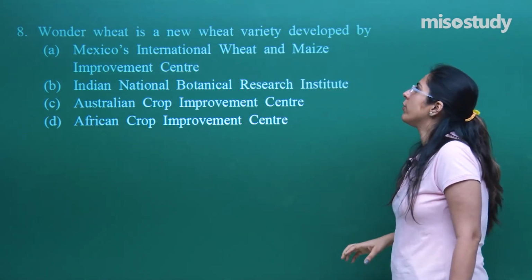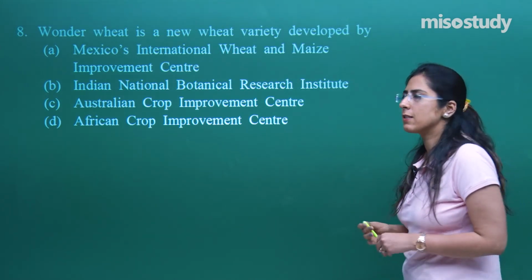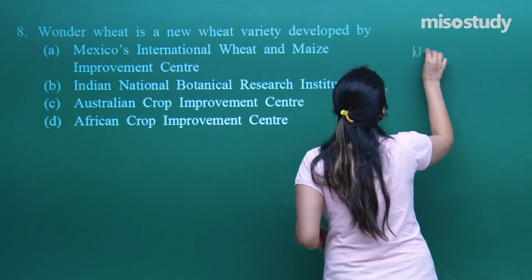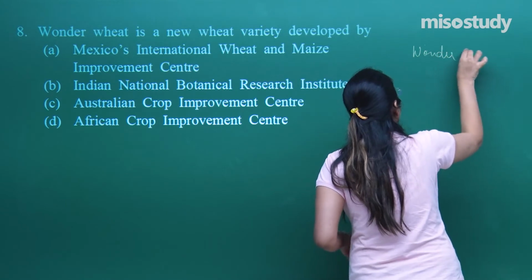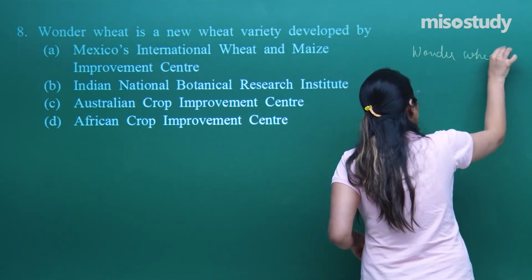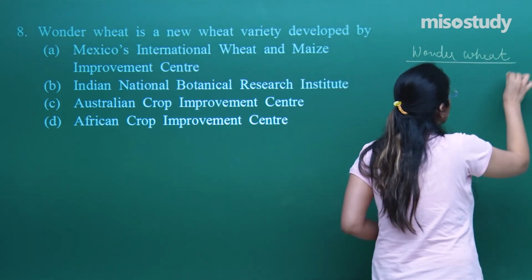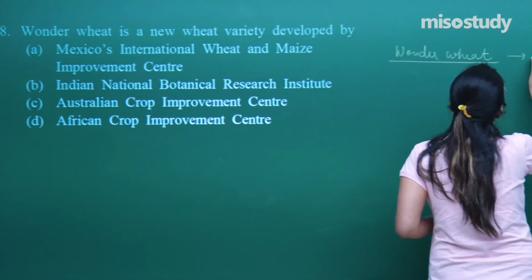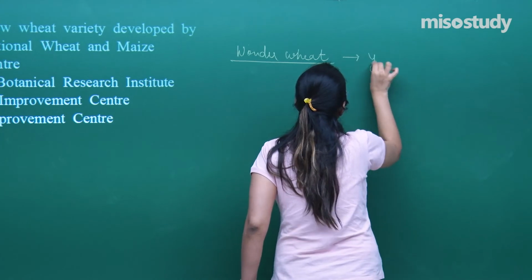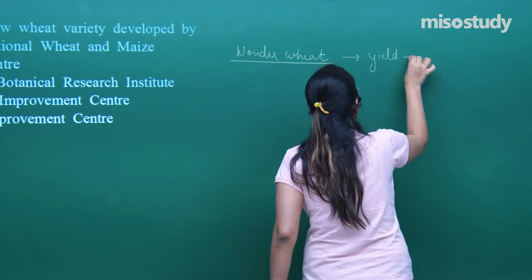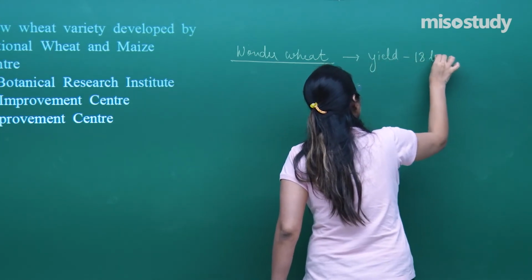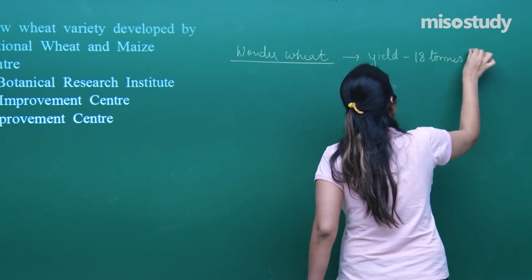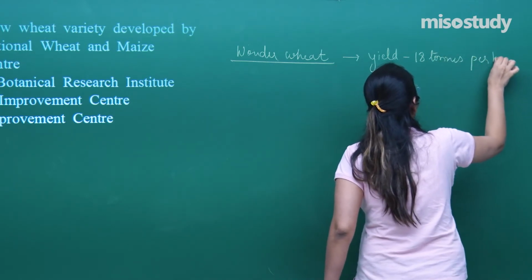Wonder wheat is a new wheat variety developed by. Let's discuss wonder wheat first. What is wonder wheat? Wonder wheat is wheat whose yield is around 18 tons per hectare.